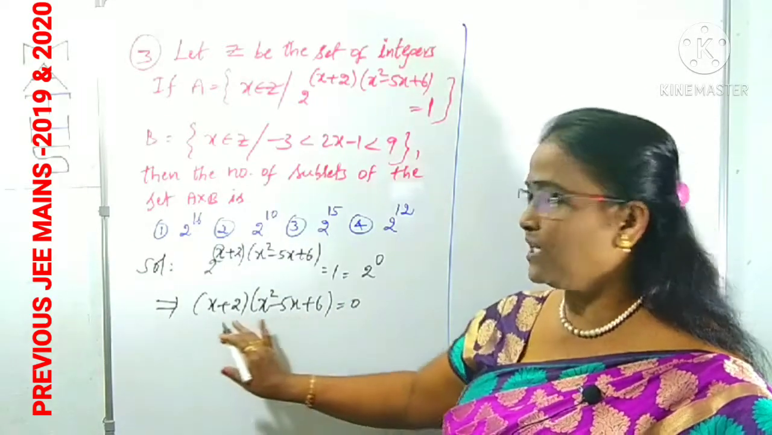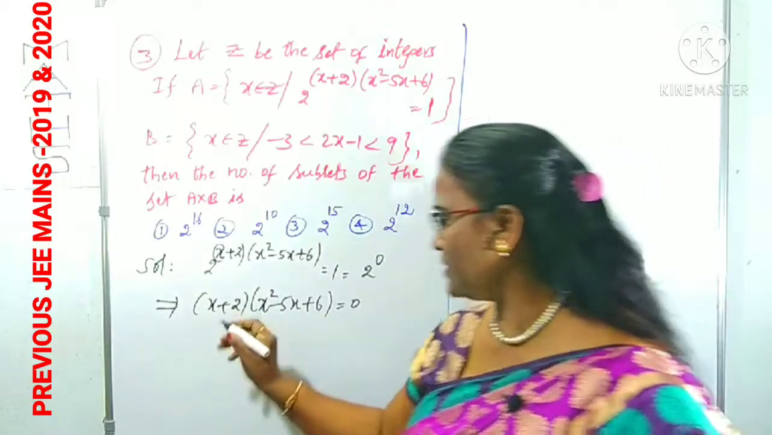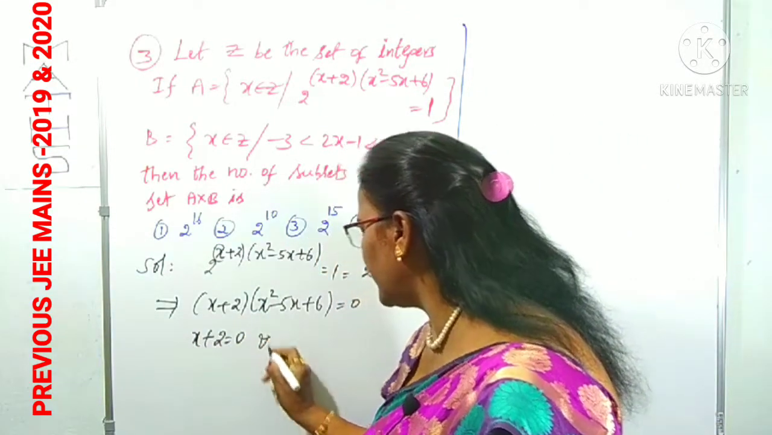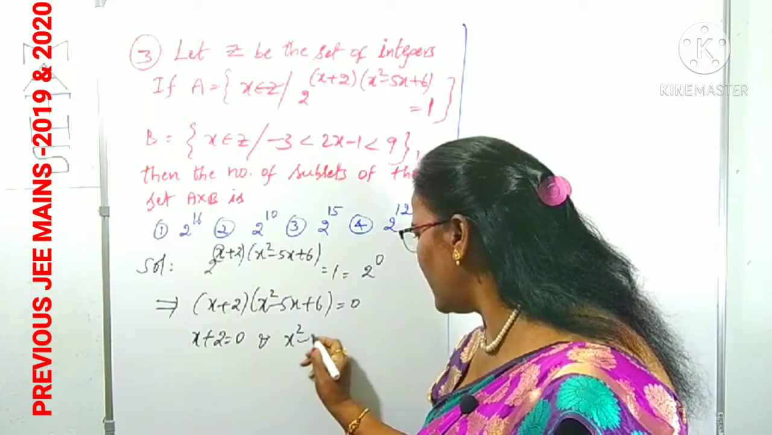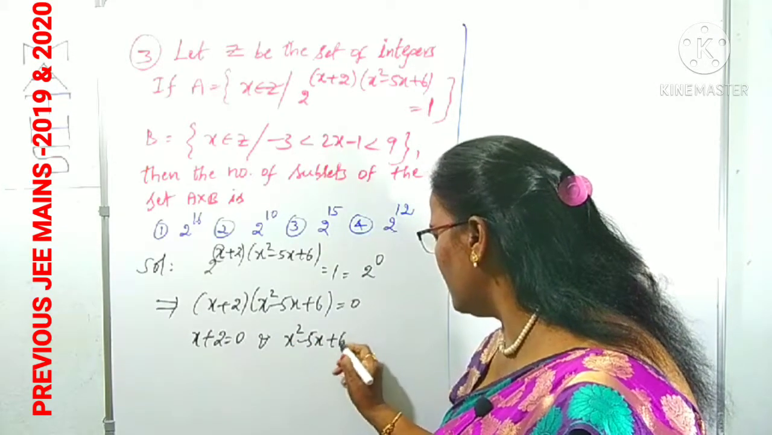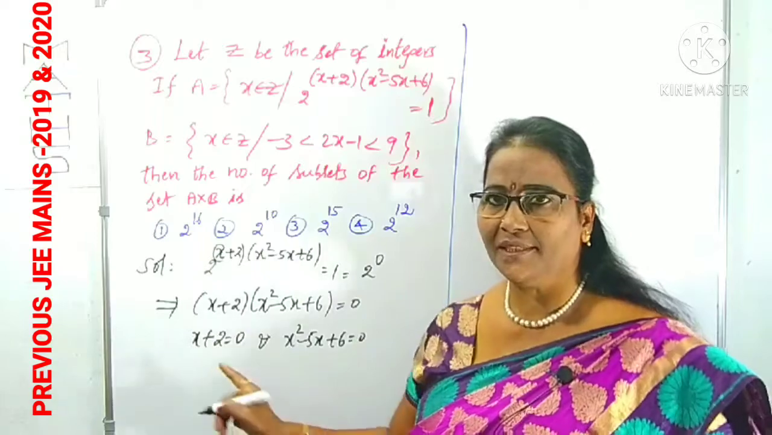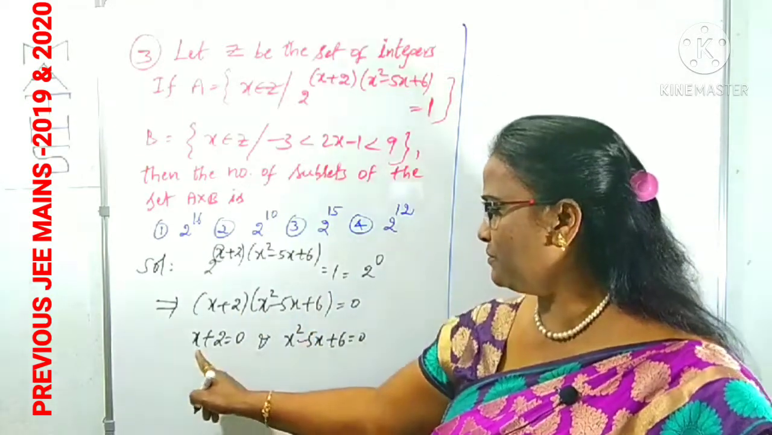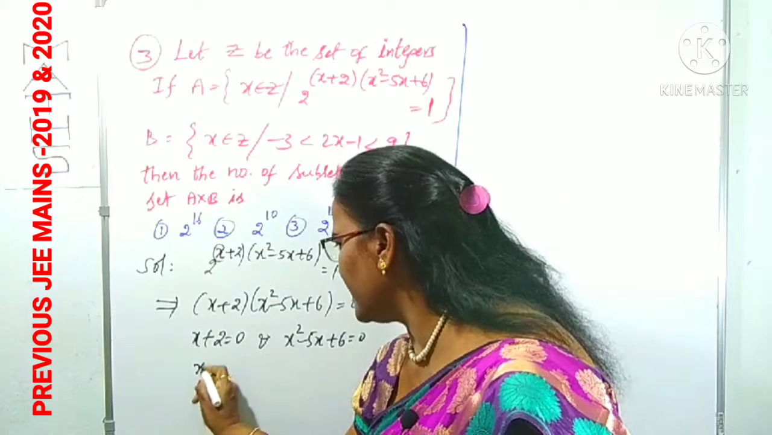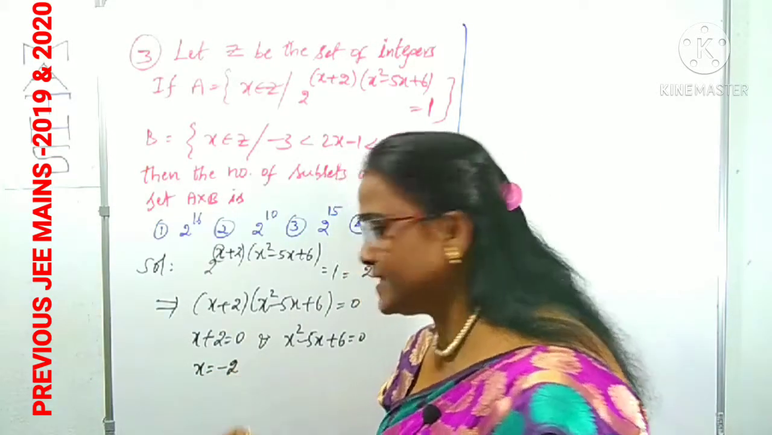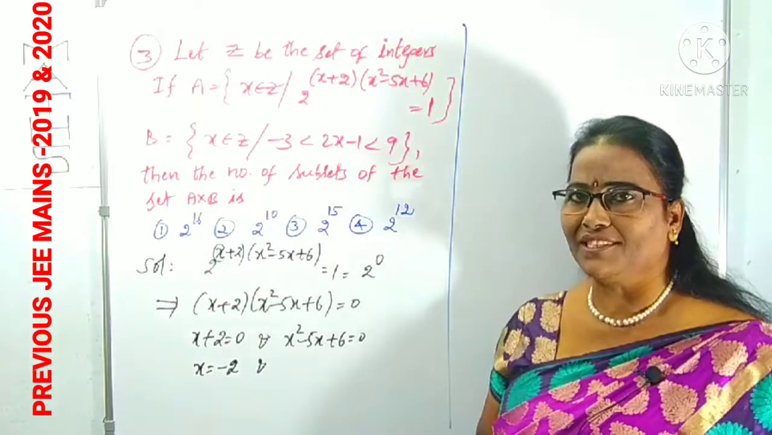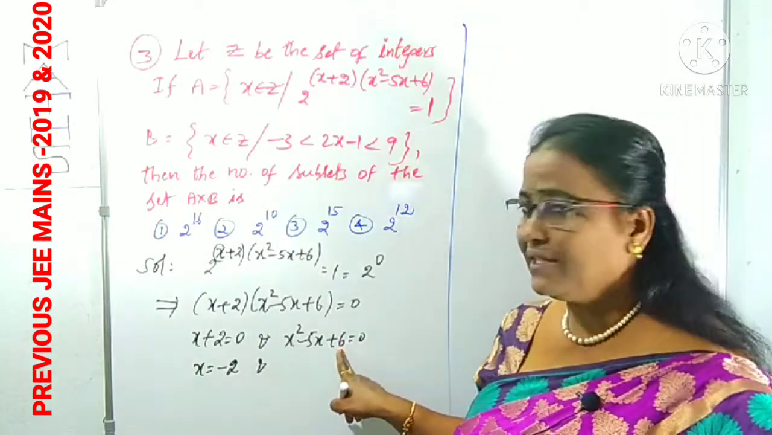In this equation there is the product of two factors. What is the first factor? x plus 2 is 0, and what is the other factor? x square minus 5x plus 6 is also 0. There are two factors, each is equal to 0 because their product is 0, right? Now from x plus 2 is 0, we can get x as minus 2, one of the integers, and this is clearly a quadratic equation. We can solve it.